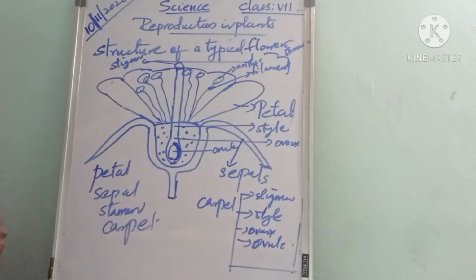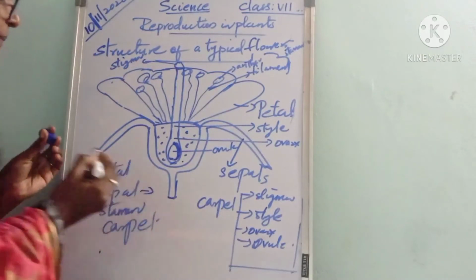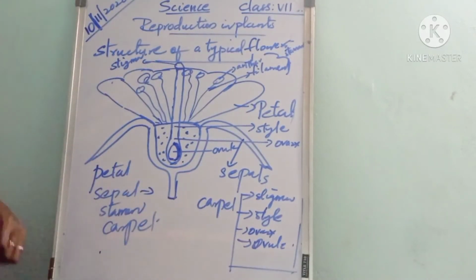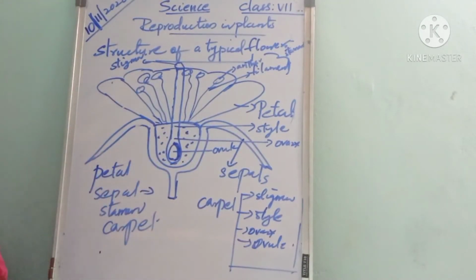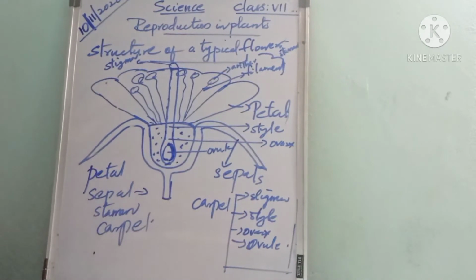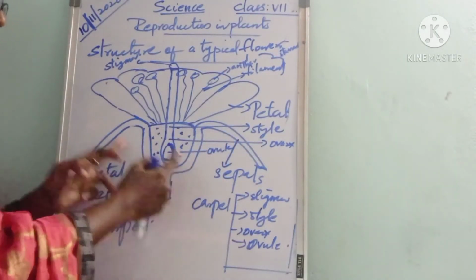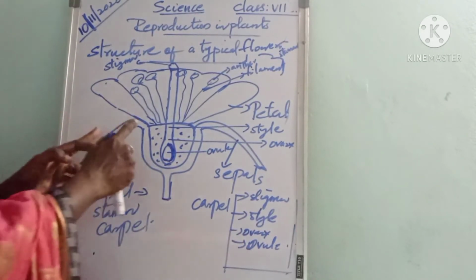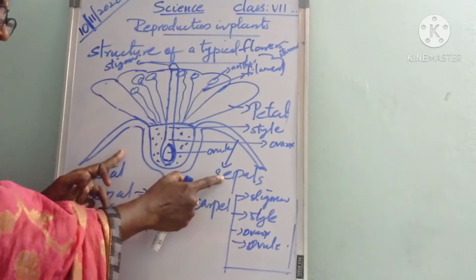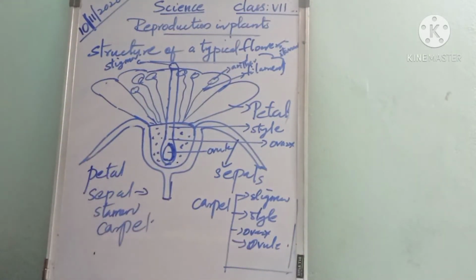Let's see one by one. First, about sepals. These are green in color. These are sepals. What is the function of sepals? They protect the other parts of the flower before it blooms. The sepals are green in color, and they protect the other parts of the flower before it blooms.